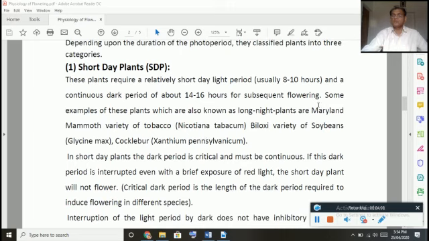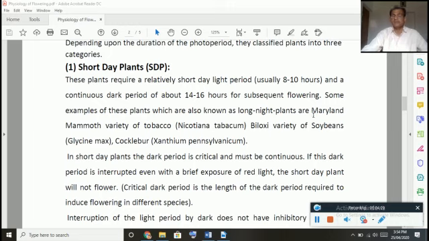So those plants which require more dark period and less day period, 8 to 10 hours daytime and 14 to 16 hours night time, are known as what?